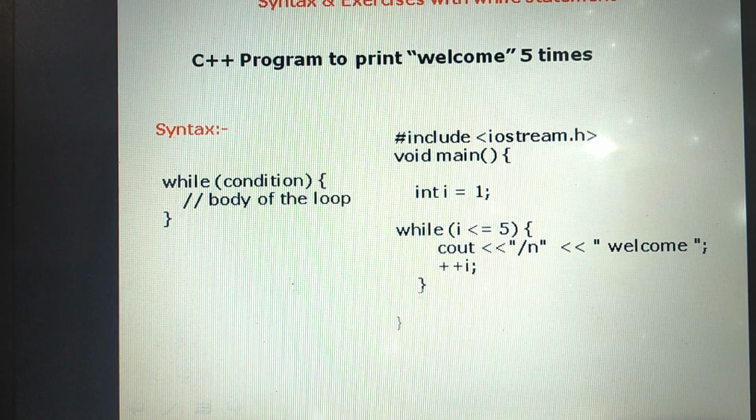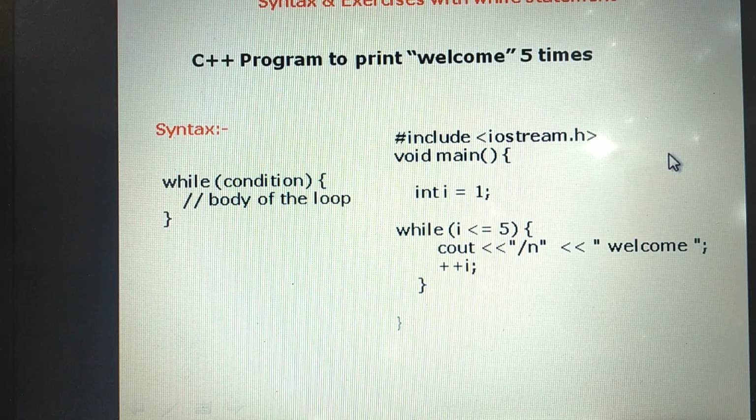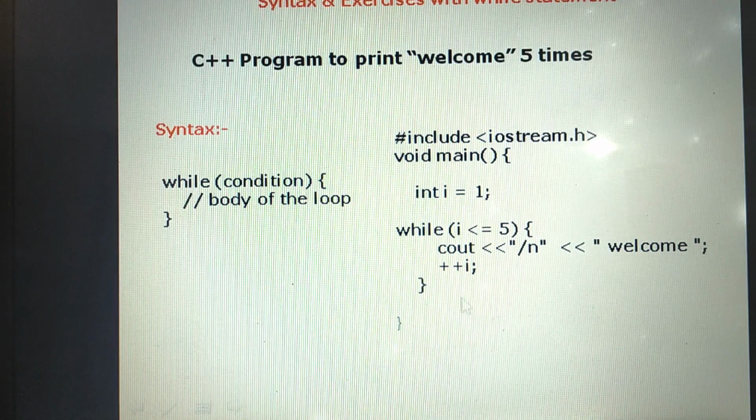This process continues until the condition is false. When the value of I becomes 6, the loop terminates. The loop will terminate and control will enter the main program. Then the expected output will be displayed on the screen. The 5 welcomes will print on the screen line by line. Now you got the idea how the while loop will work.